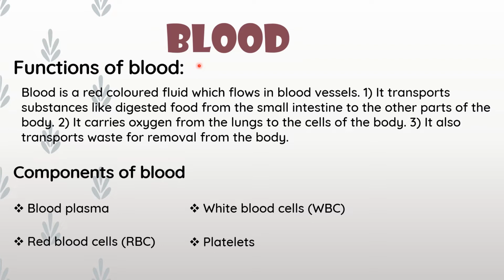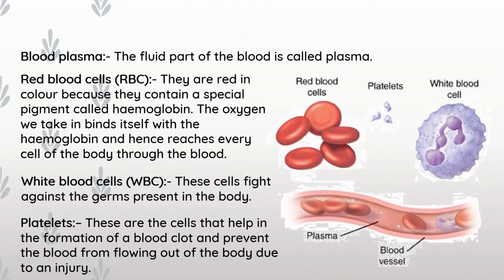So blood is a red fluid, and 3 functions we discussed, and the components of blood: blood plasma, RBC, that is red blood cells, WBC, white blood cells, and platelets. So these 4 are the main components of blood. Now we will discuss the components of blood.